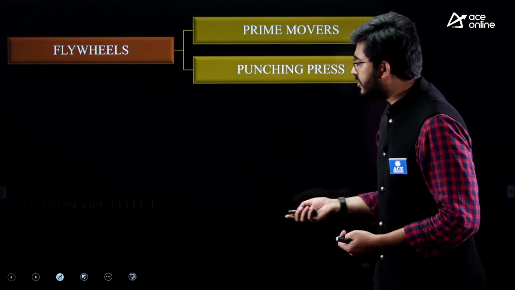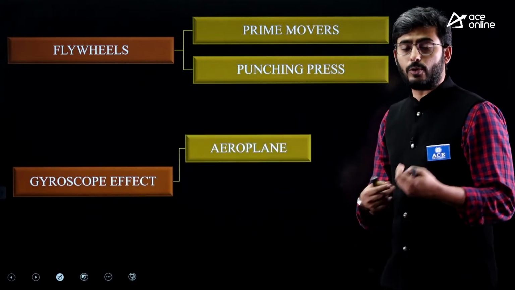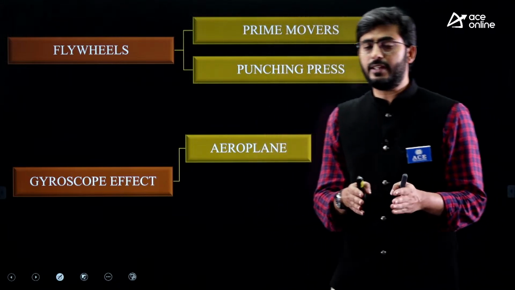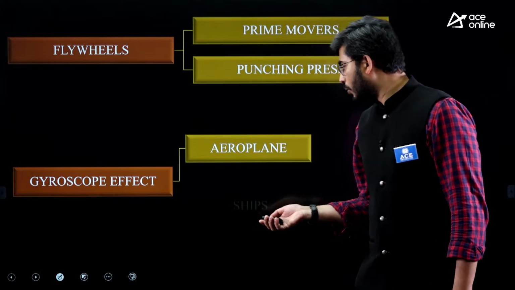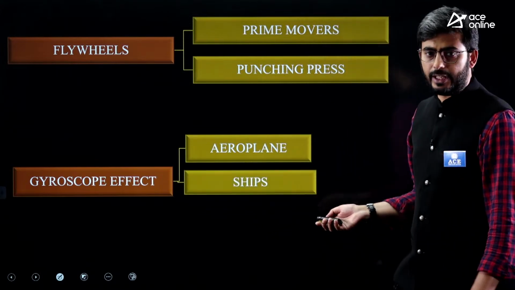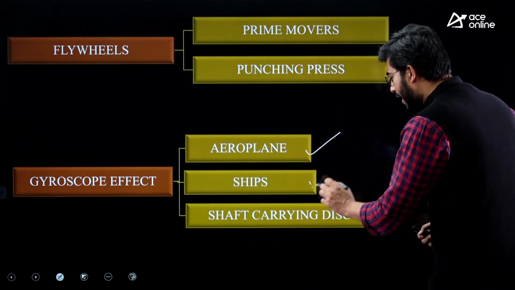The next chapter is gyroscope. Here we mainly discuss the effect of the gyroscope on a ship, an aeroplane, and a shaft carrying a rotor. These are simple applications, and only these three were included. Mostly they have focused on aeroplanes and ships, guys.